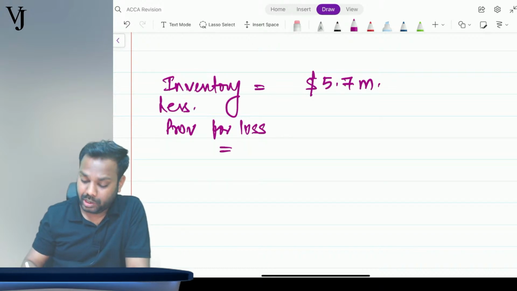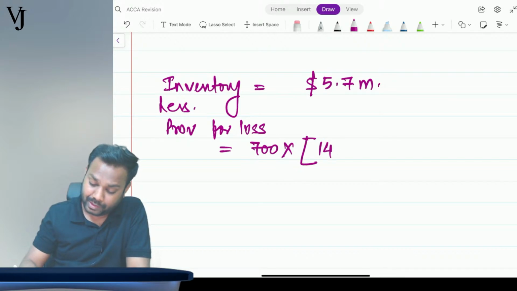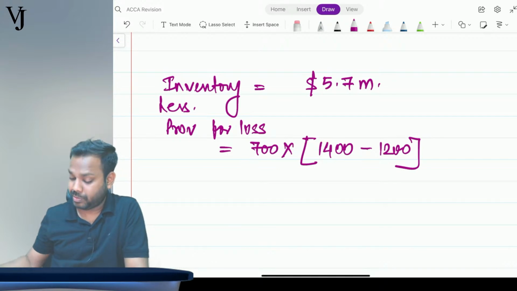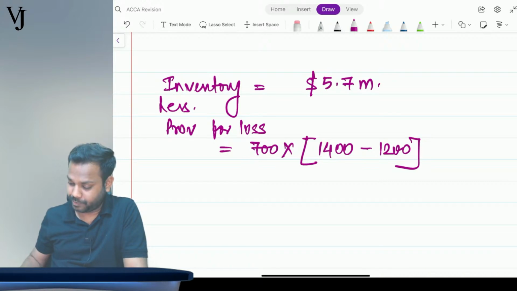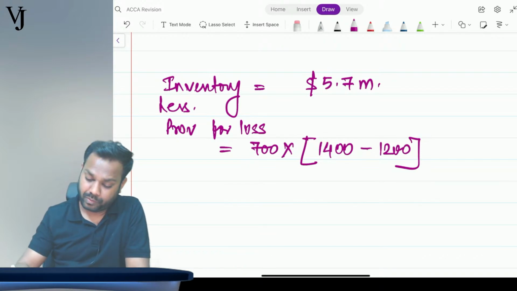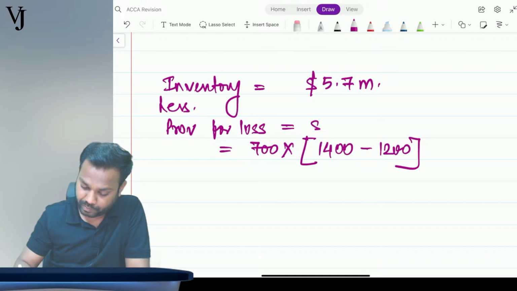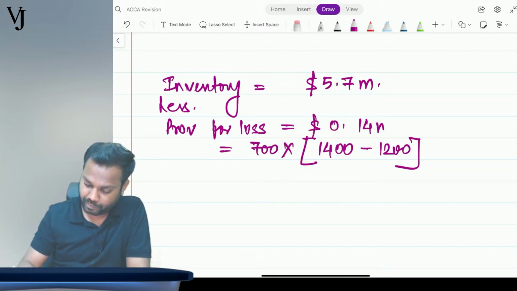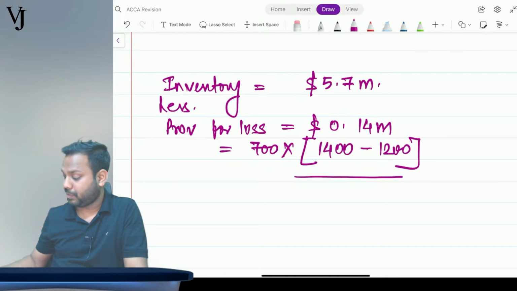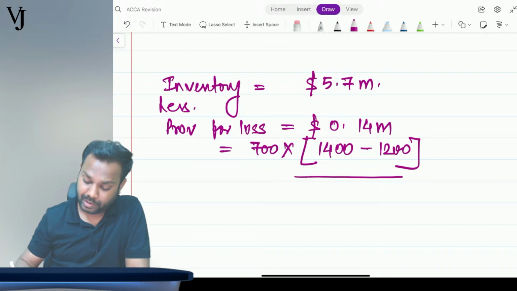It is 700 multiplied by the difference between 1400, the cost, and 1200, the net realizable value. That is 700 multiplied by 200, which is 0.14 million. What is the net amount? It is 5.56, $5.56 million.